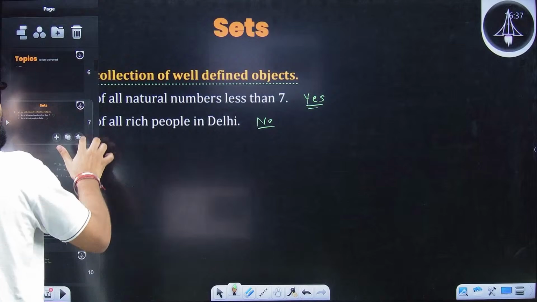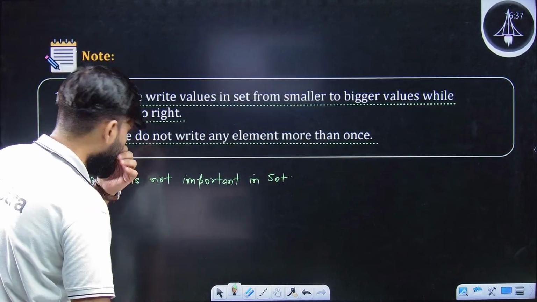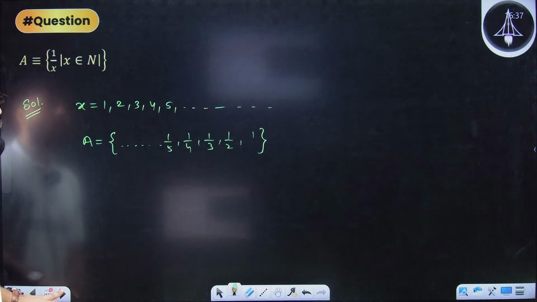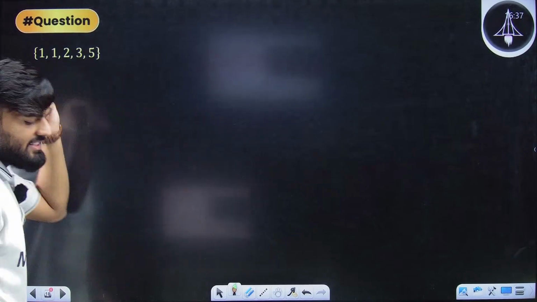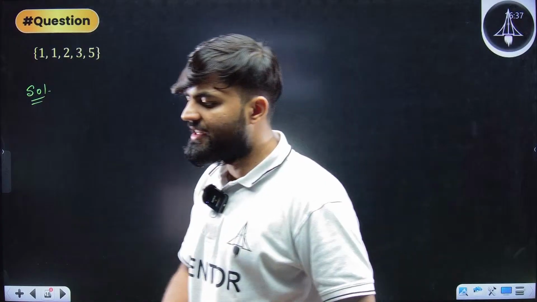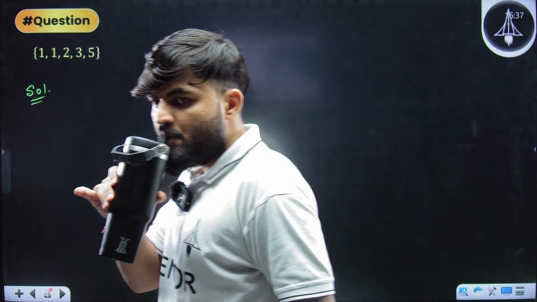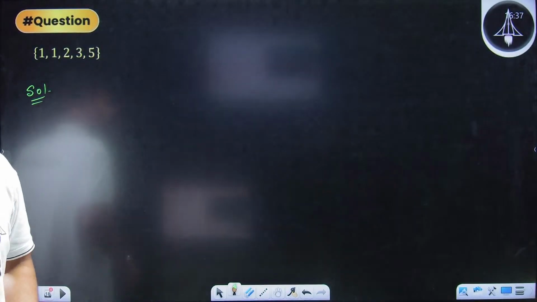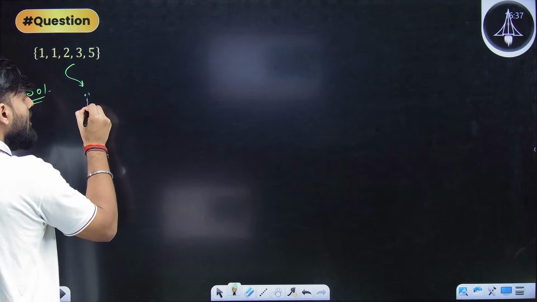That is why I have kept this point separately over here, that in a set we do not write an element more than once. You can check this with the help of this example. If I ask you how many elements are present in this set, what will you tell me? Come on. Definitely.